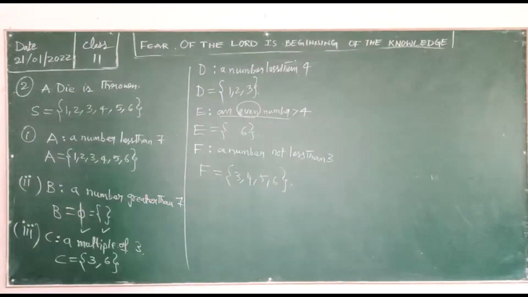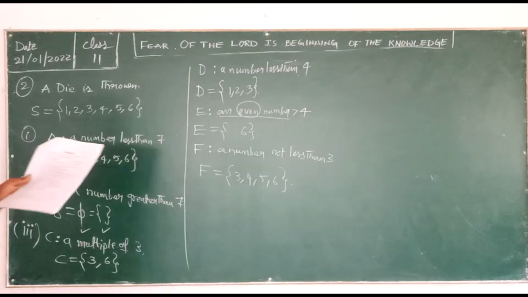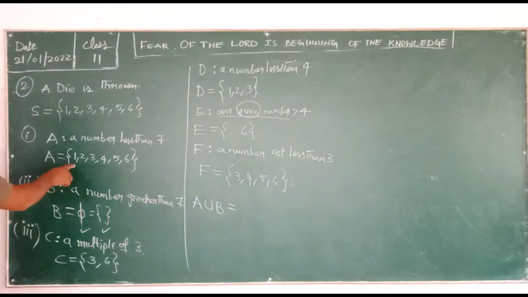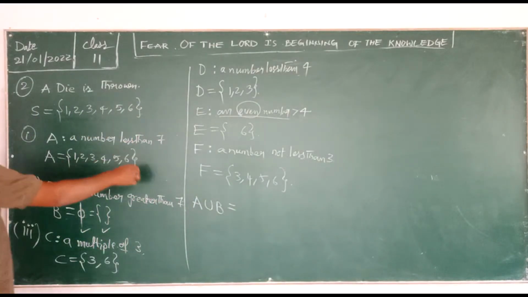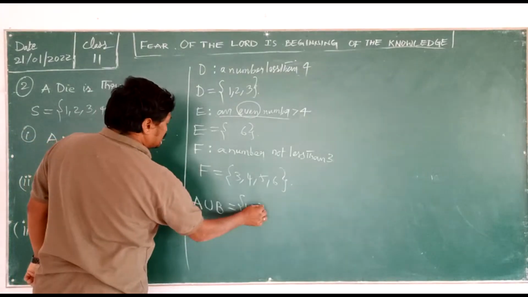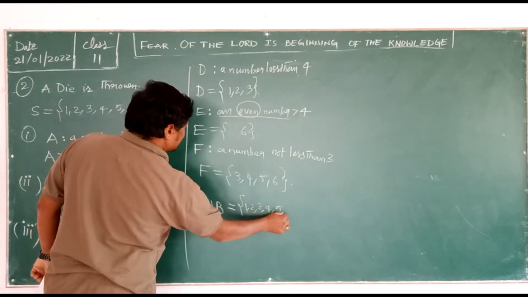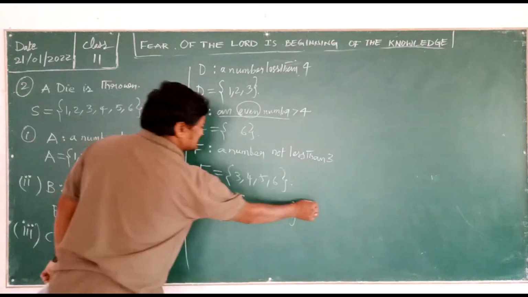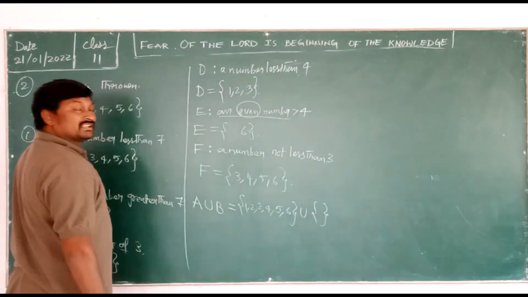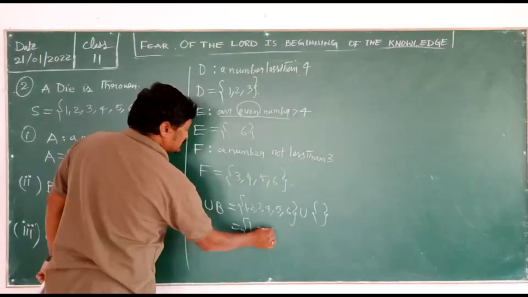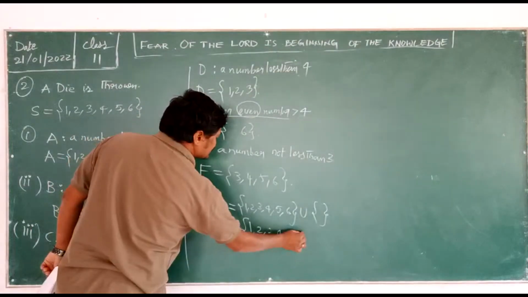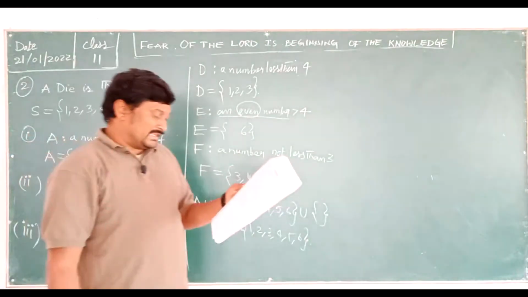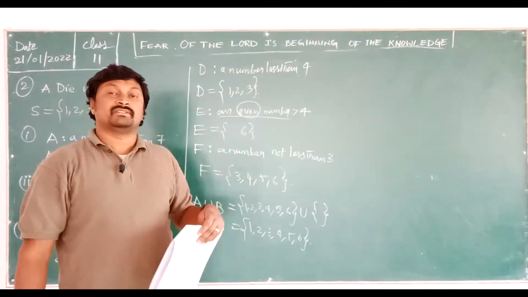Okay, so after this, we need to solve what? Find A union B. What is A here? 1, 2, 3, 4, 5, 6. So write here 1, 2, 3, 4, 5, 6, and union, what is B? B is the null set. So what is your answer here? Your answer is 1, 2, 3, 4, 5, 6. So that is your A union B. Quickly give your answers.